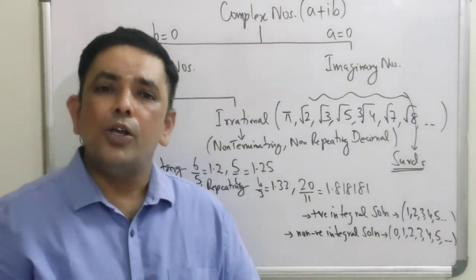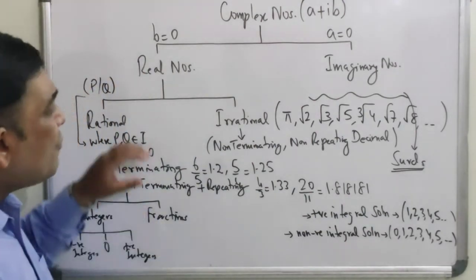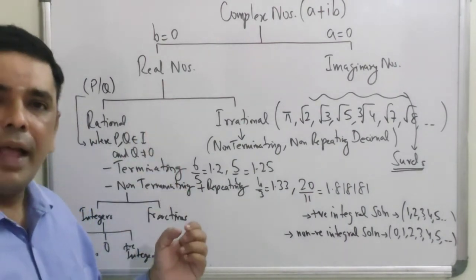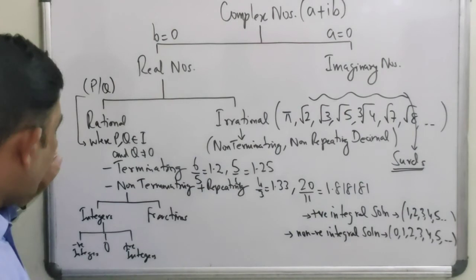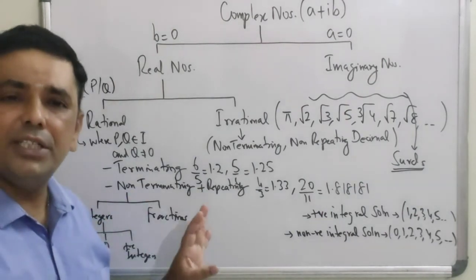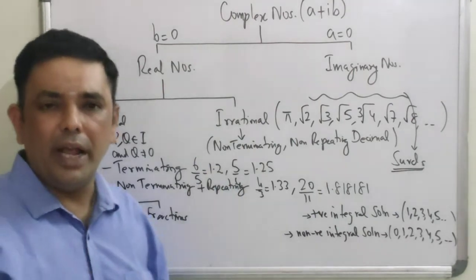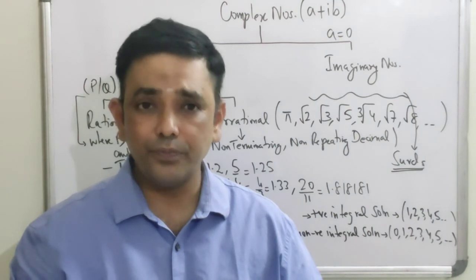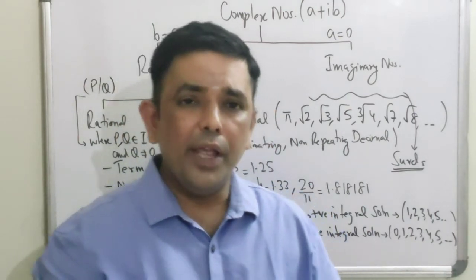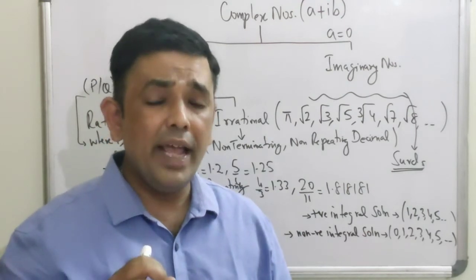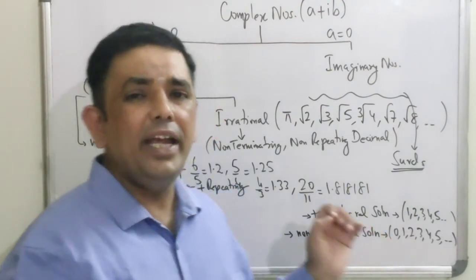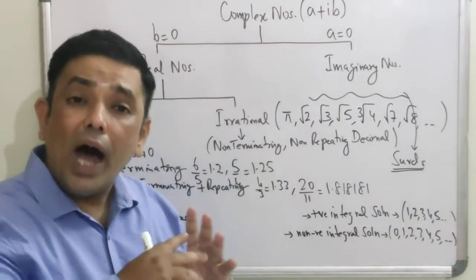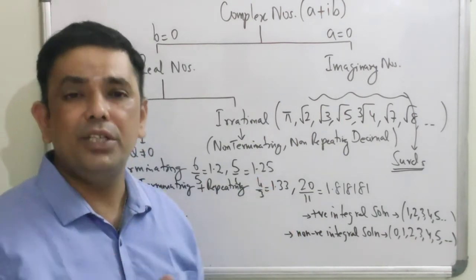Alright. So starting from complex numbers, which is the origin of all numbers, and coming down to negative integers, 0 and positive integers, what we have on the board in front of all of you is popularly known as the number system tree. Okay. Now, you think about any number in this world, any category, it will fit into some part of the tree because there are no other types of numbers beyond this tree.